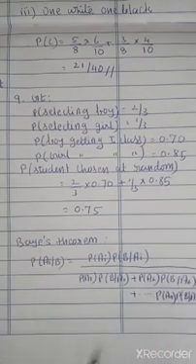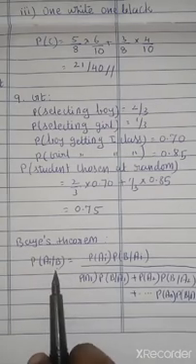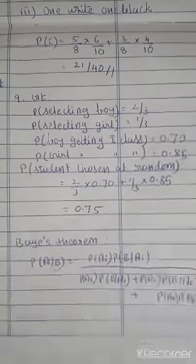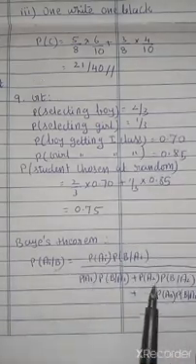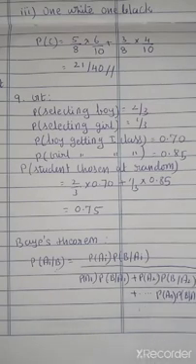This is for many conditions. In conditional probability, we see only one condition. In this Bayes theorem, we have more than one condition, that is A1 is one event, A2 is one event, similarly till An we are going to find out.